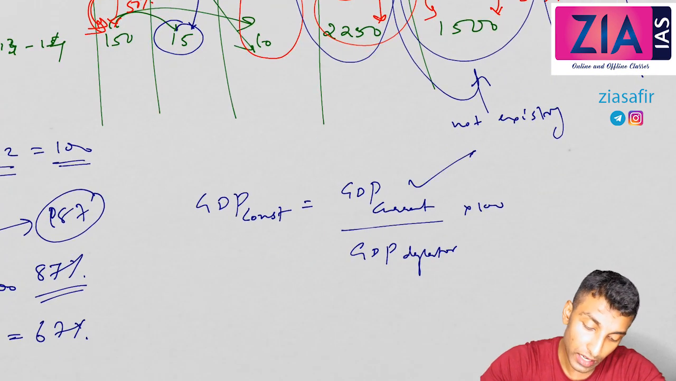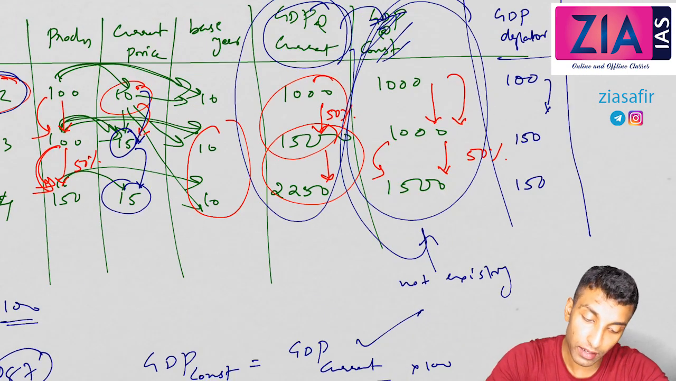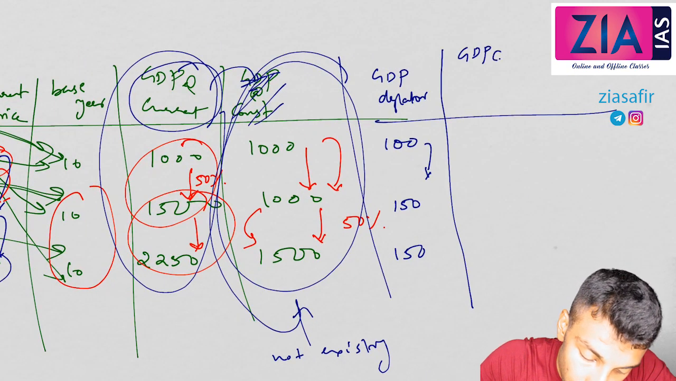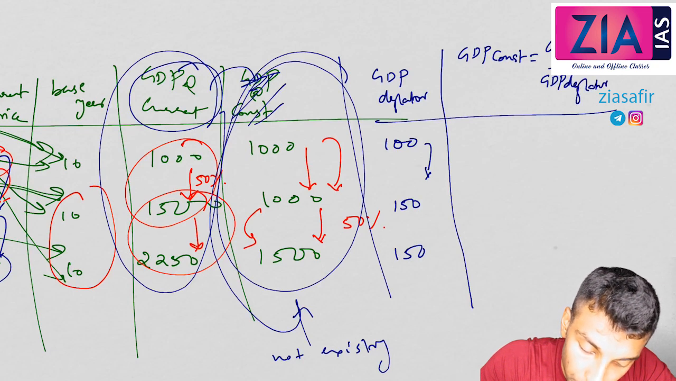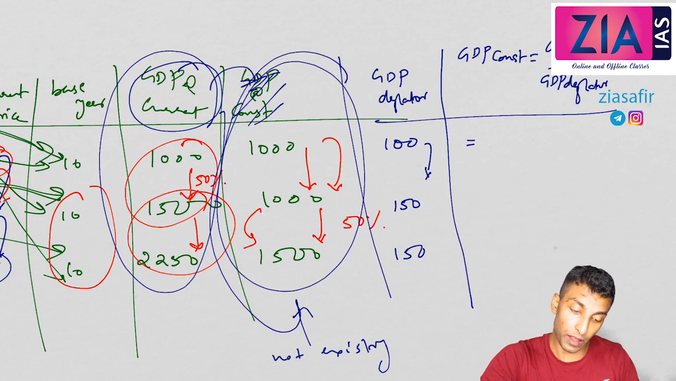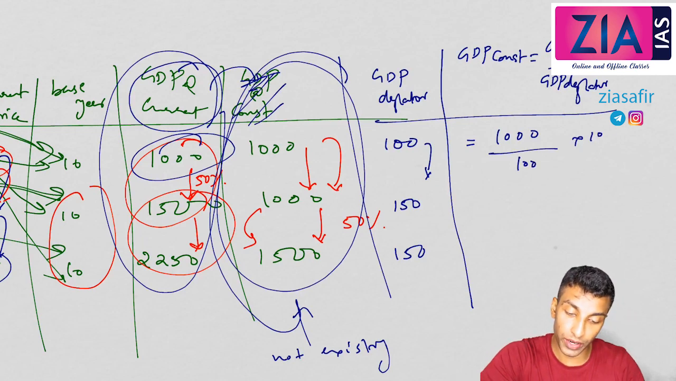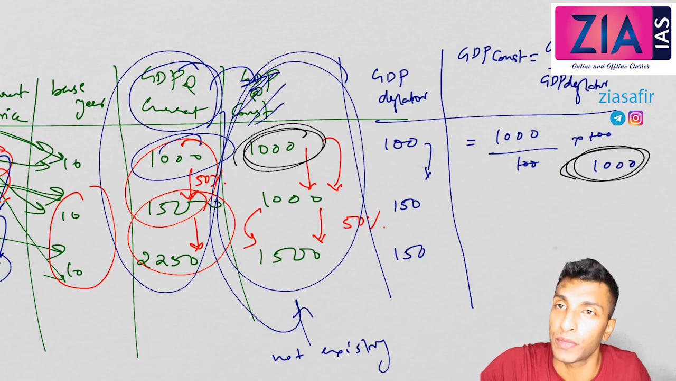Now you see what we need: GDP current, that we have in this table. What else do we need? GDP deflator, that also we have. Can we get GDP constant now? Let's see. GDP constant equals GDP current divided by GDP deflator into 100, right? Let's take GDP current here. This is 1000. So 1000 divided by the GDP deflator, 100, into 100. This will get cancelled out and you will get 1000. Isn't it exactly the same? Here GDP constant you have 1000, we got 1000. So that's how you get it.